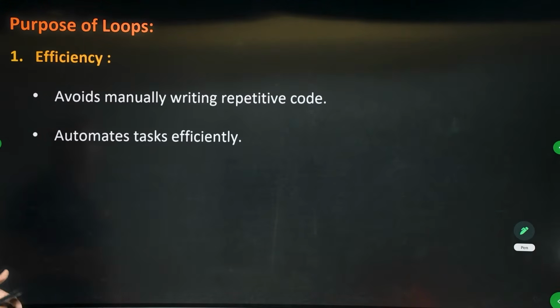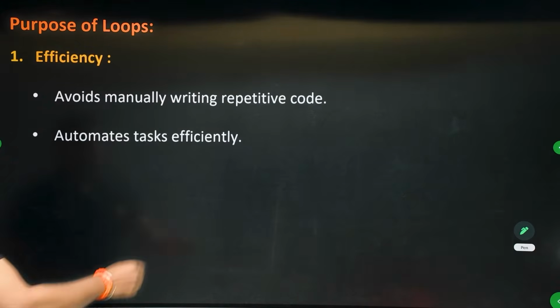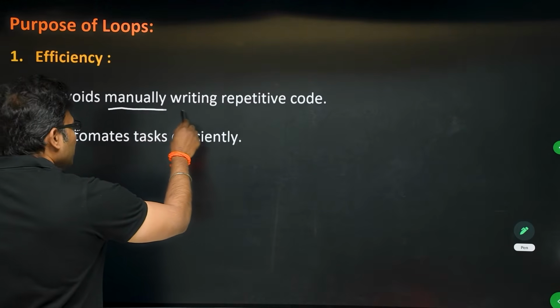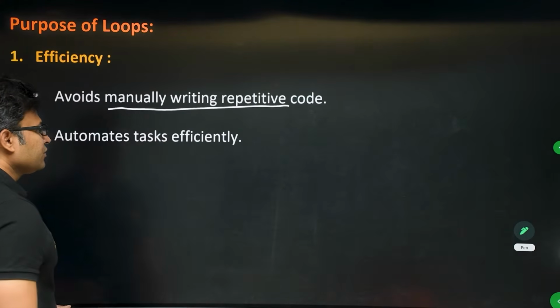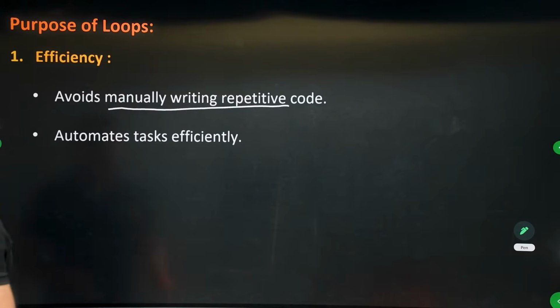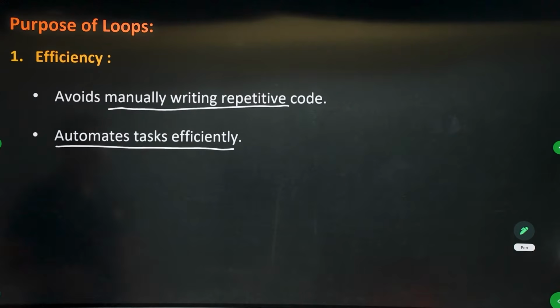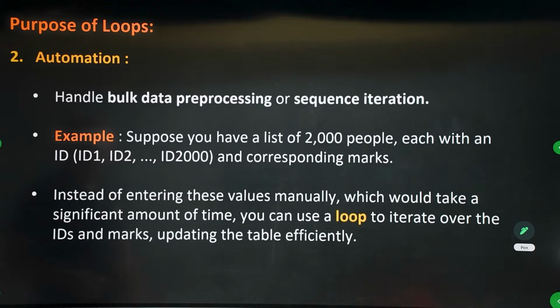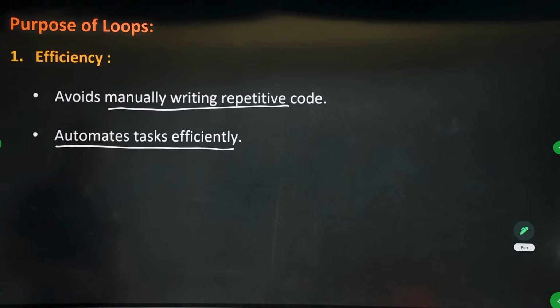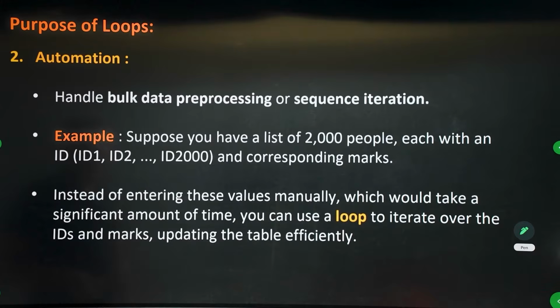Now, what is the purpose of loops? One is efficiency. Efficiency means you need not write the code manually many times. You just write it once and run it many times, and it automates tasks efficiently. Automated means no manual intervention. The first benefit is it avoids manual rewriting, so it is efficient. The second is that it is useful for automation.